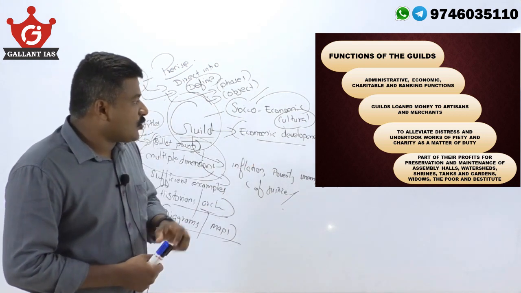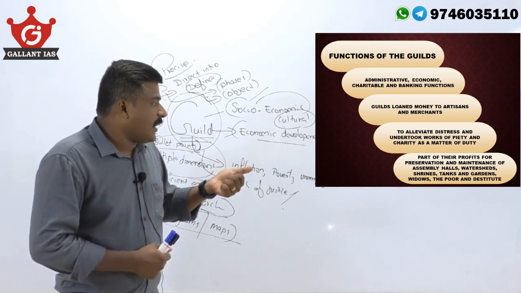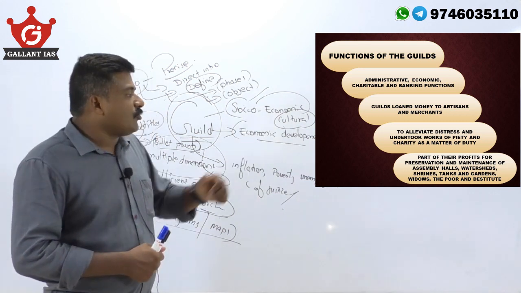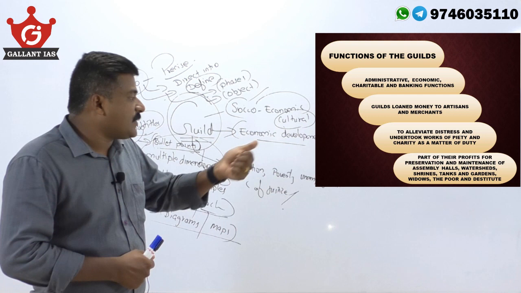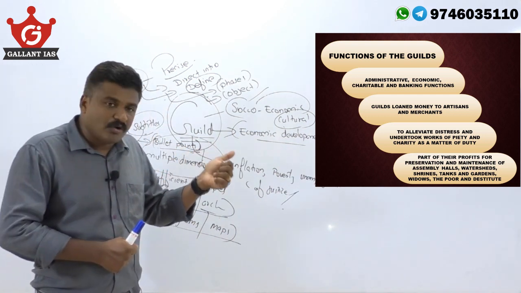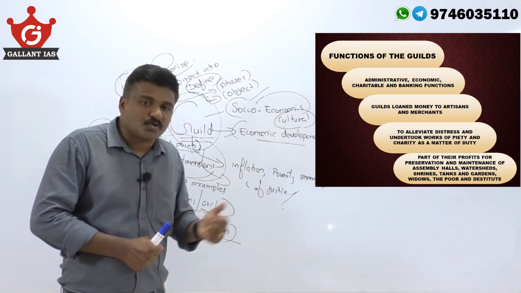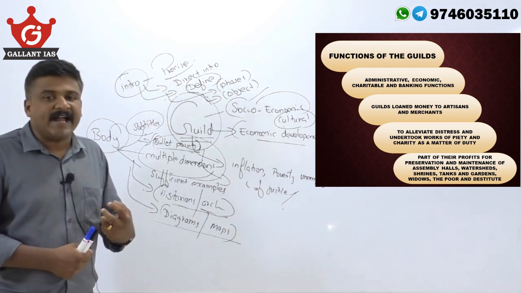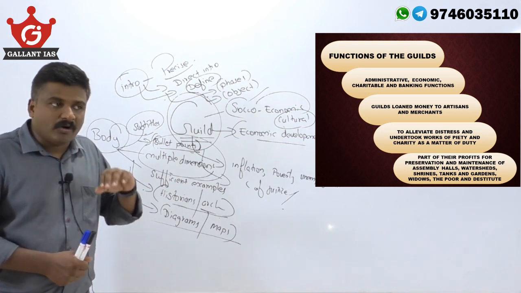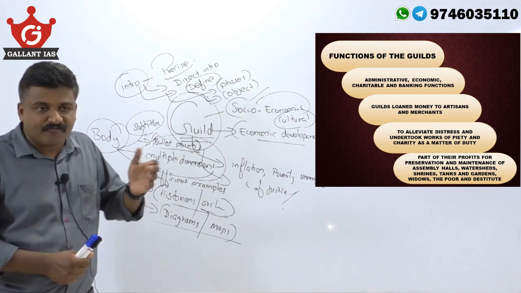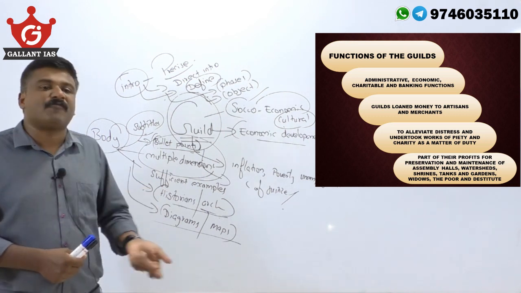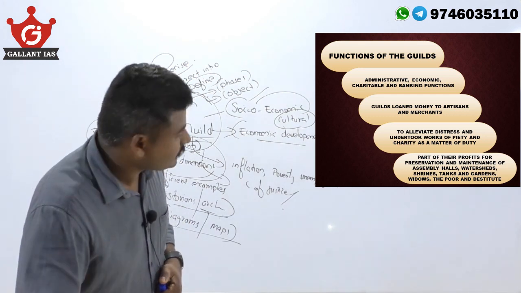They also focused on alleviating distress and poverty, and undertook works of piety and charity as a matter of duty. Part of the profit was for the preservation and maintenance of assembly halls, watersheds, shrines, tanks and gardens, and for the empowerment of widows, the poor and the destitute. So the ancient guild system in India was not just a merchants' or craft workers' association; it had multiple functions, which you have to take care of.